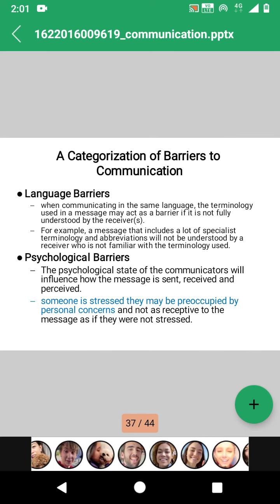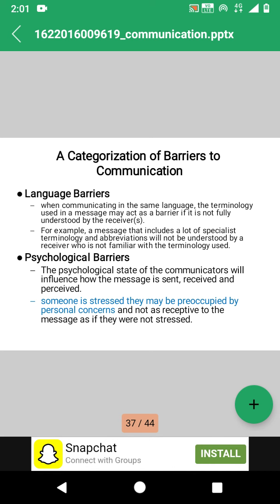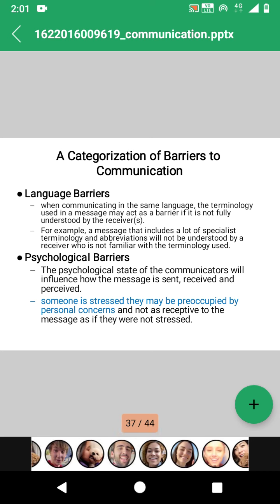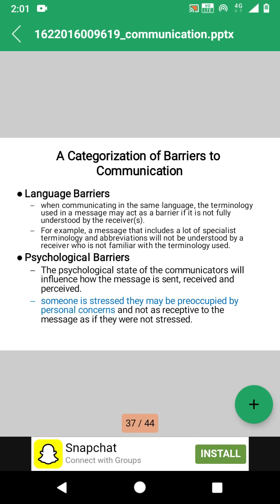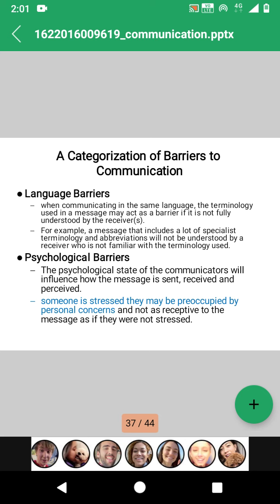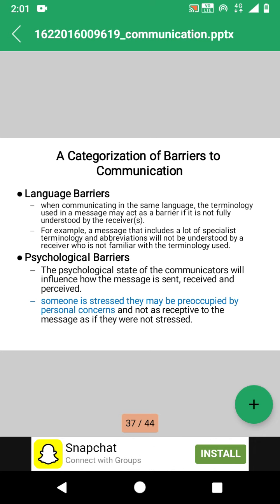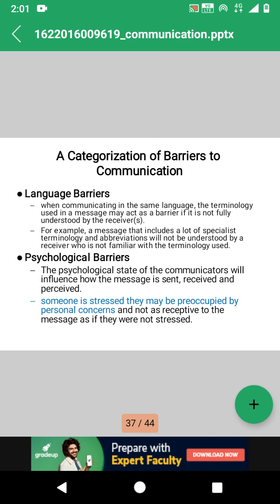The sender should be aware of which type of words he is supposed to use, and should know the understanding level of the receiver. For example, a message that includes a lot of specialist terminology and abbreviations will not be understood by a receiver who is not familiar with the terminologies used. If the sender uses abbreviations and highly specialist terminologies, the receiver will not understand them if he is not familiar with them. So in language barriers, this exists. The sender should know about all these things.